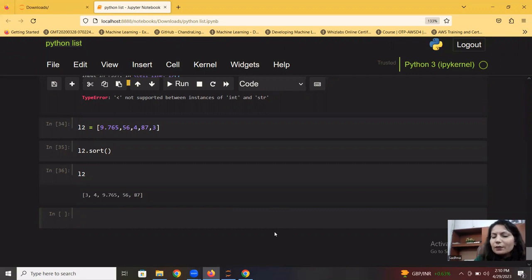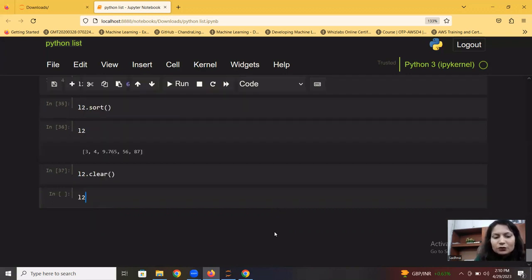So this is how it will be working on the string values as well. It will sort those in alphabetical order. The next option is clear. In case you want to clear all the elements of your list, it will clear, but it will not remove the structure. Basically, L2 will be a list itself, but there will be no element.